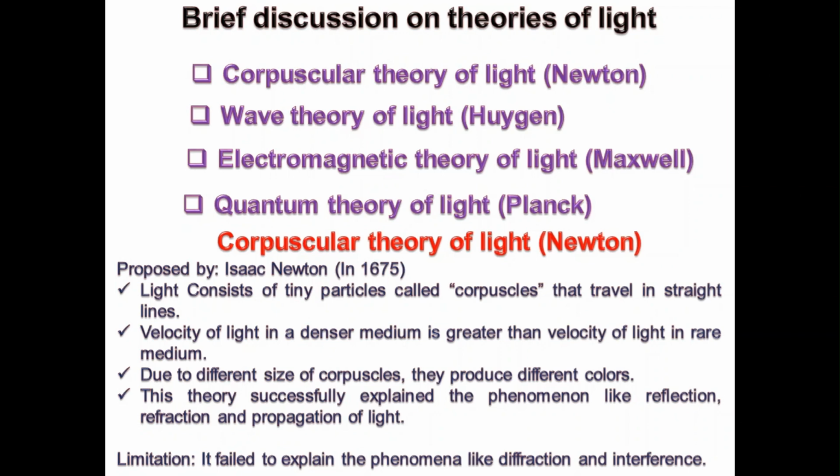What do we mean by tiny particles? It means rigid, like an elastic ball. We can think about an elastic ball. If we throw the ball, it will bounce back in the same direction. Or if it makes some angle, then also the angle of incidence and angle of reflection will remain the same.